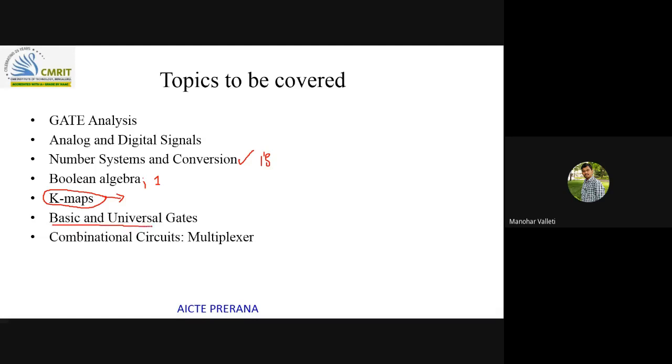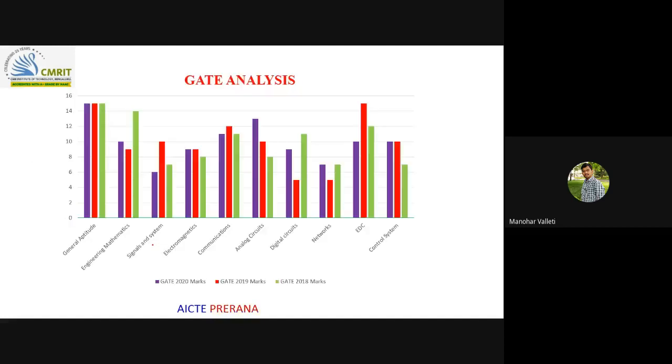Basic and universal gates and combinational circuits. Among the combinational circuits, there are full adder, full subtractor, half adder, half subtractor, multiplexer, demultiplexer, decoder, encoder, all were there. But among those, in every GATE exam, multiplexer is very important, and they repeatedly ask questions on the multiplexer itself. So I'm covering the multiplexer in combinational circuits, with more focus on the multiplexer.